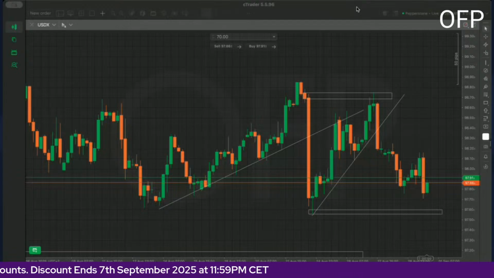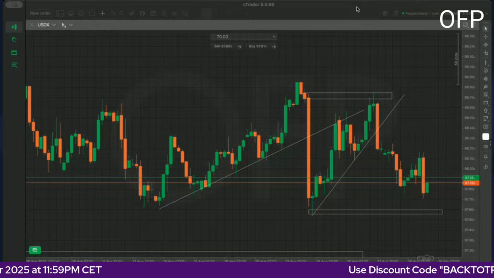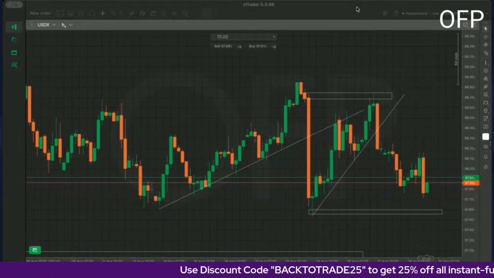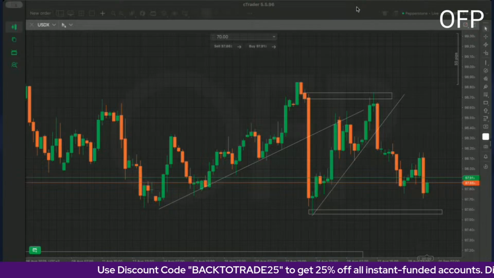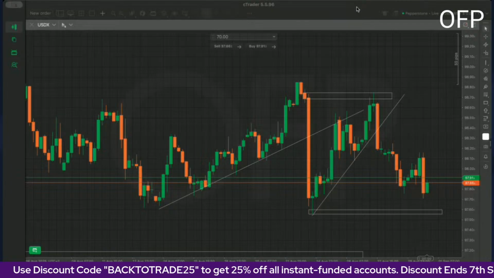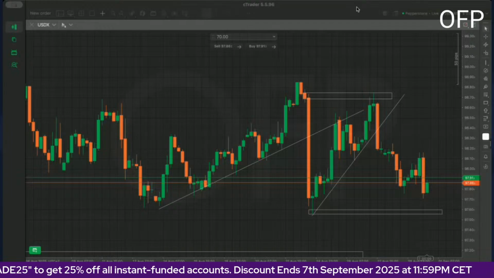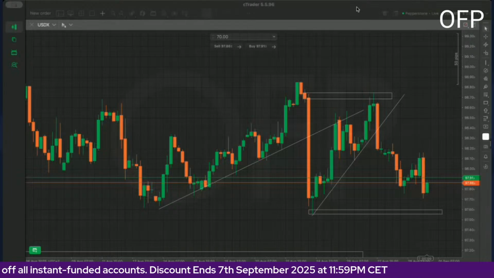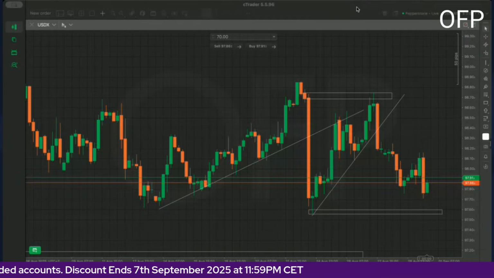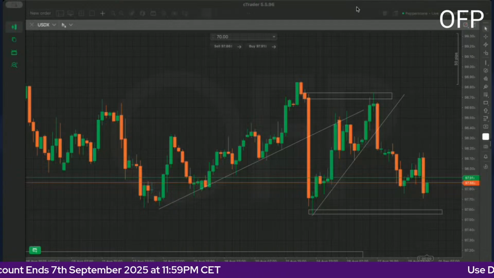Then on Wednesday, we have Aussie GDP, and we also have Governor Bullock speaking in Australia on the 3rd. And then we also have JOLTS job openings for the US dollar. Then on Thursday, we have Swiss CPI and also the ADP non-farm employment change.